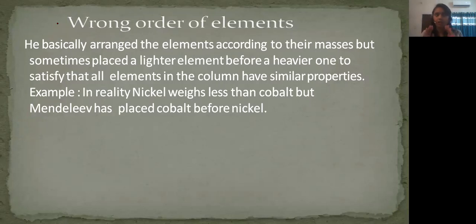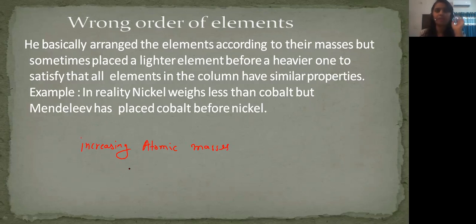After placing them, he observed that they are arranged in increasing atomic masses, automatically. So this was the base. Now he basically arranged the elements according to their masses.